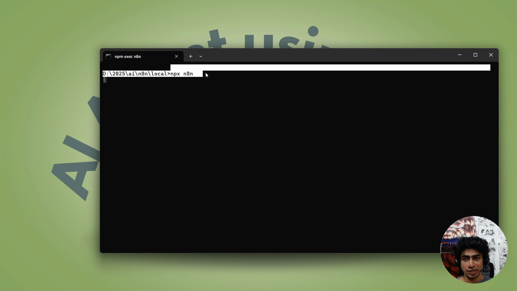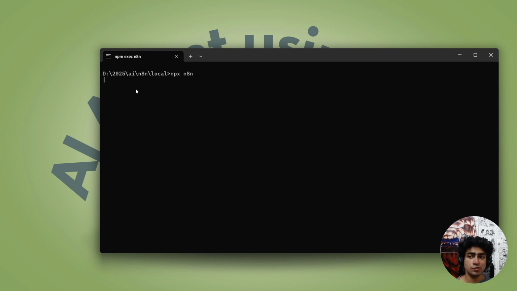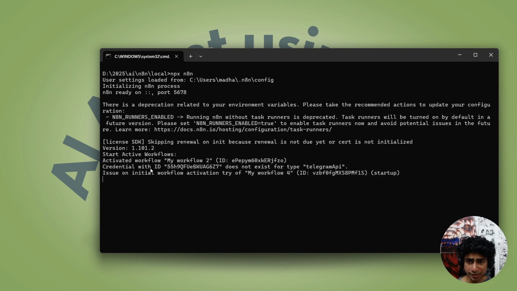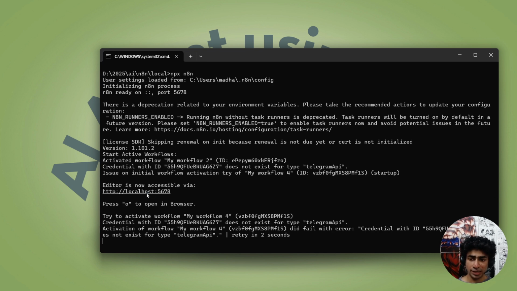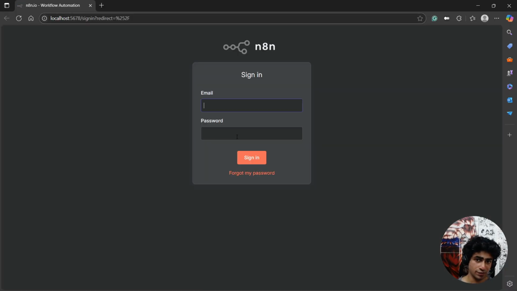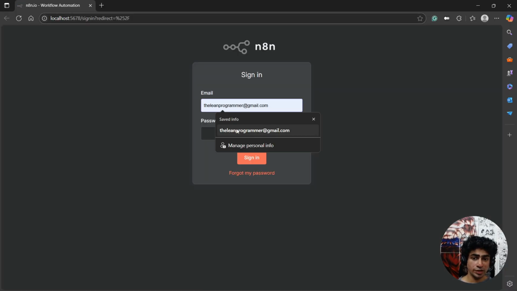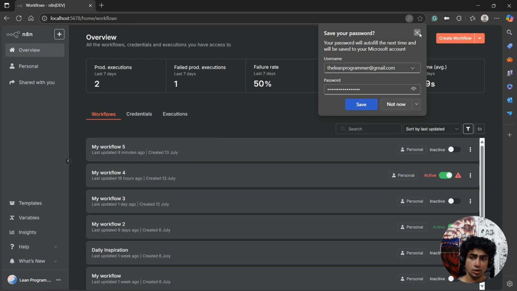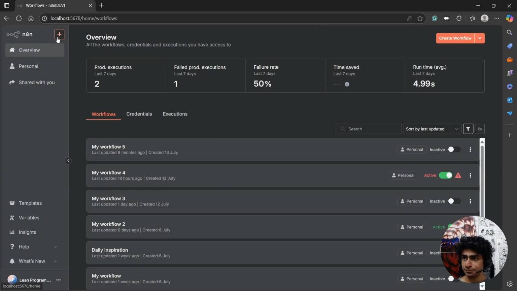Let's hit enter, npx n8n. If you're doing this for the first time, it's going to take a lot of time, at least 3 or 4 or 5 minutes. But for me, it should be rather quick because I already have it installed, so it will quickly load all the settings from my local, and it will open it, and now I can directly access it on my localhost 5678. It is going to ask you to either sign in or create a new account. I'm going to sign in because I already have an account. Let me just type the password. Okay, now we have this.